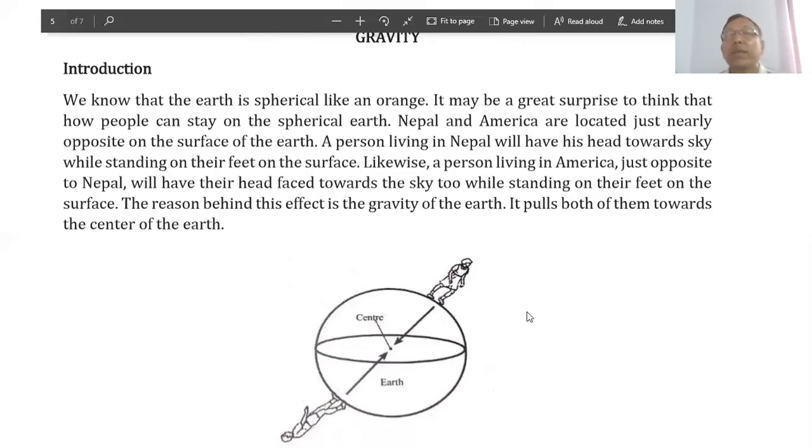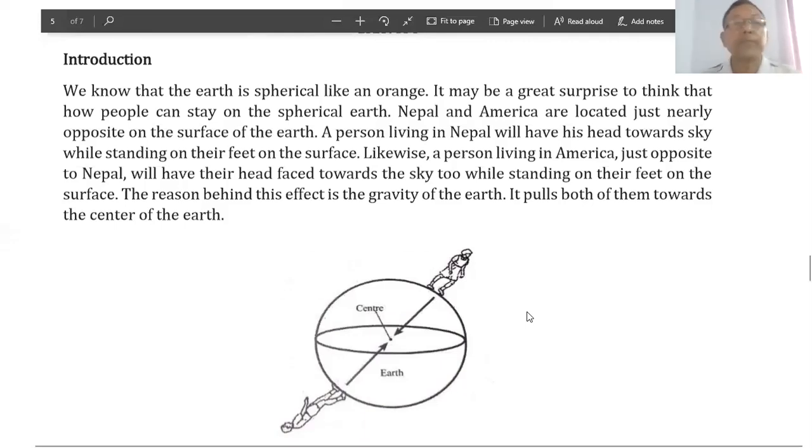A person living in Nepal will have his head towards the sky while standing on their feet on the surface. Likewise, a person living in America, just opposite to Nepal, will have their head face towards the sky too, while standing on their feet on the surface. The reason behind this effect is the gravity of the Earth. It pulls both of them towards the center of the Earth.